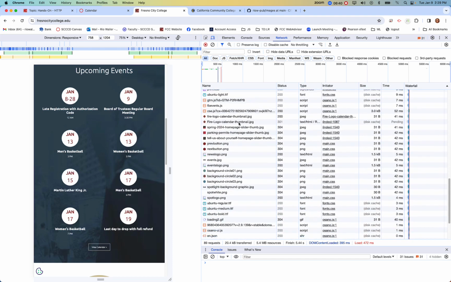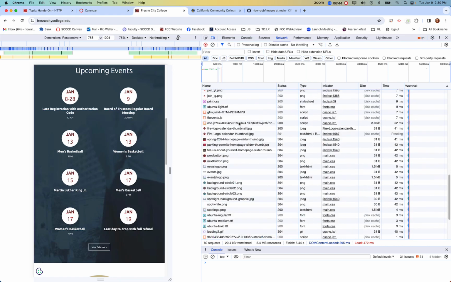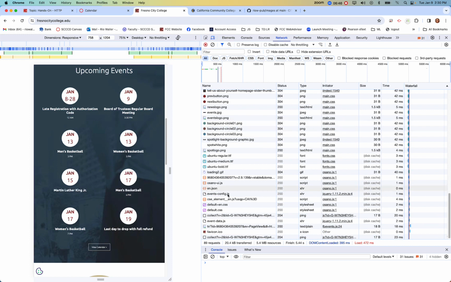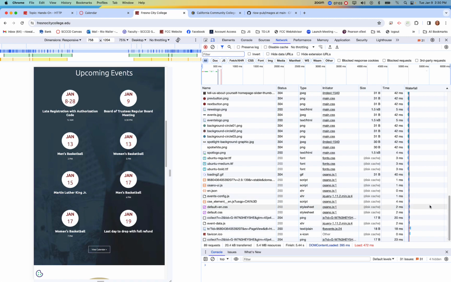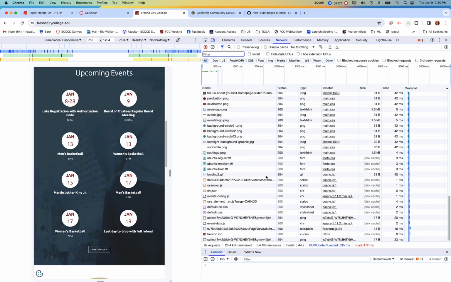So scroll through here. You won't know most likely, unless you've been around for a while, which if you have, great, what all these files are, but it does give you some status codes, and this status code is about how it got delivered. 200 is generally successful. Some of them might still be loading. I'm going to scroll down here as well. Let's see how far down I am in the page. Oh, there we go. No, here's the bottom. Okay.